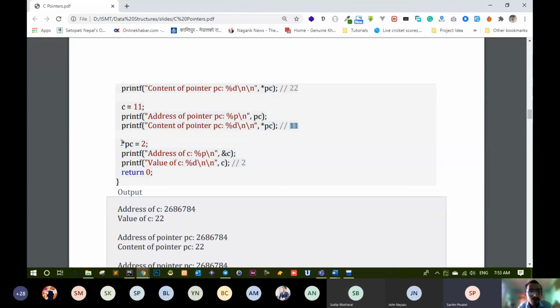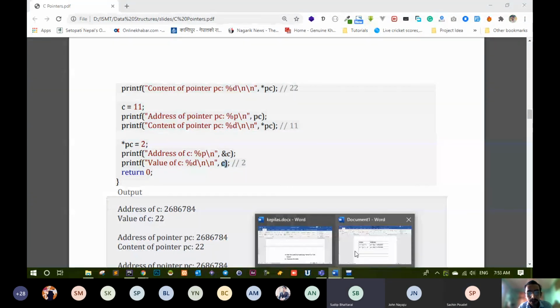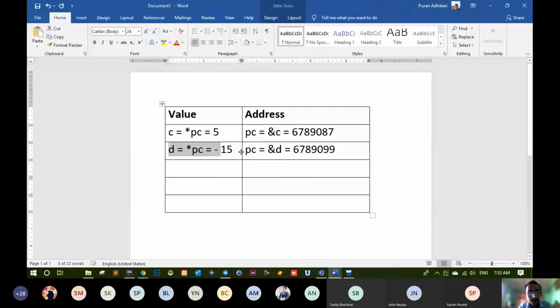Now, if you are going to change asterisk PC to 2, then what happens? It will again change the value of C. This address will again be same. Address कहीं पनि change हुँदैन. Address never changes when you change the variable value. Address will be same, but value of C will also change. अघिकै कुरा त हो नि हैन यो? अघि भनेकै कुरा हो. If you are going to change value of asterisk PC, then C will change. ये टेबल हेर न. You can see like this. हैन?